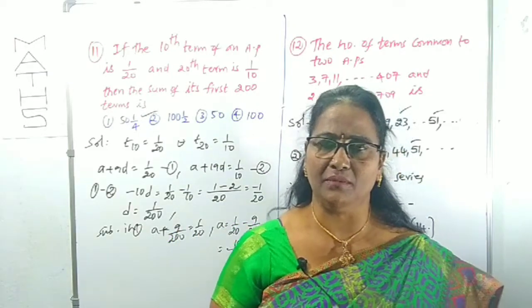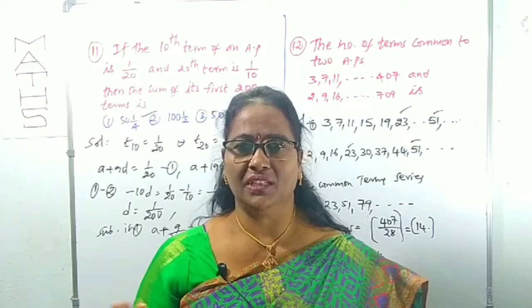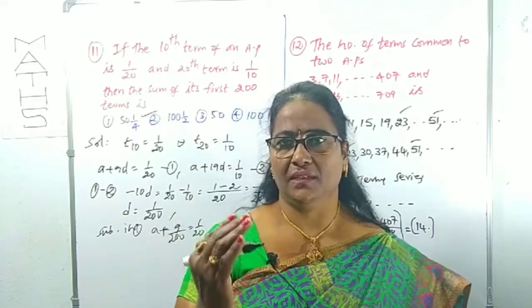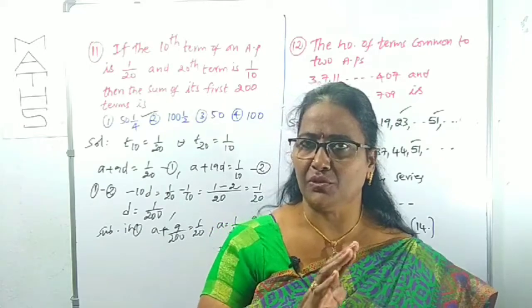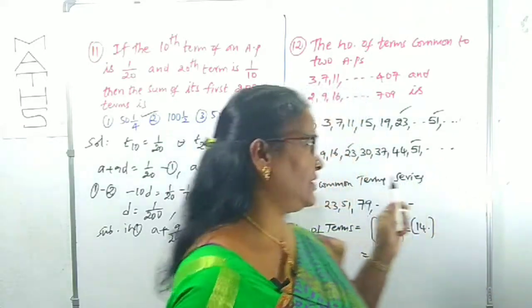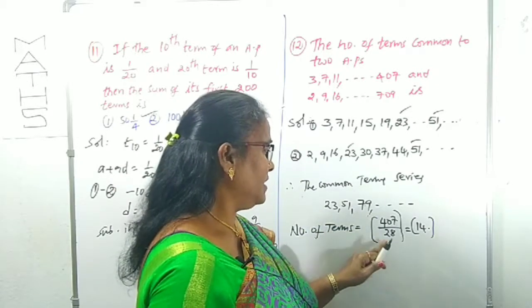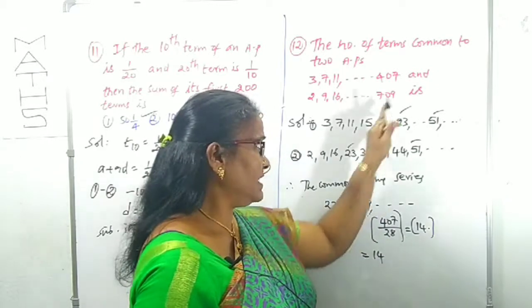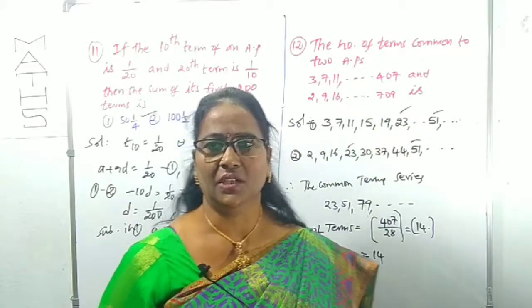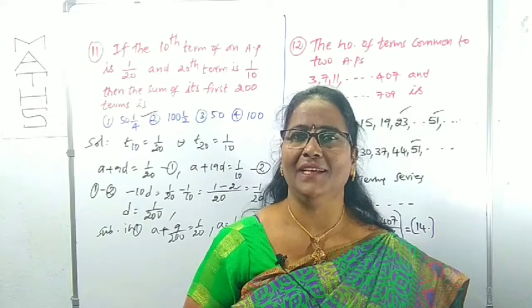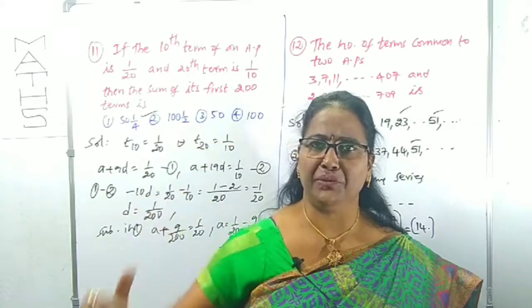One more method is there, by taking the nth term of both of them. There are more steps for that one, and there is also a chance of confusion, so I am not doing that one. It's simple. Just take at least two common terms, find the common difference, and divide the least of the two APs' last terms by it. From that we can easily get the number of common terms of the given two APs.